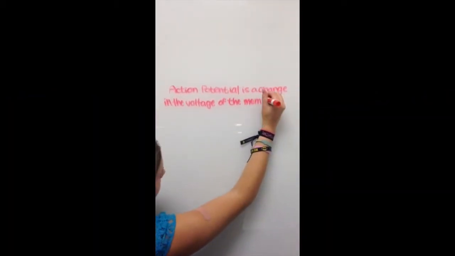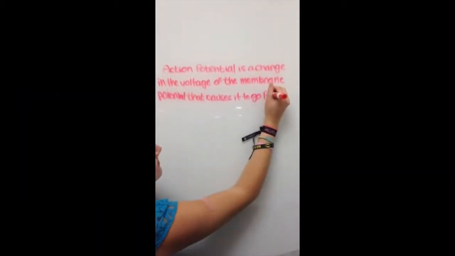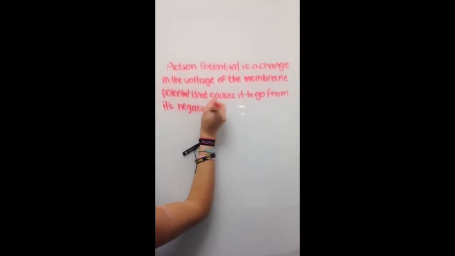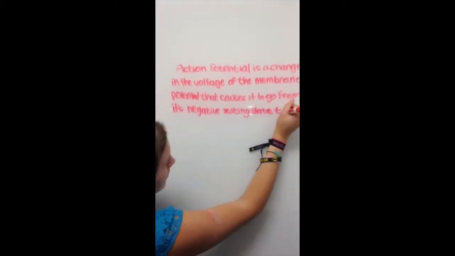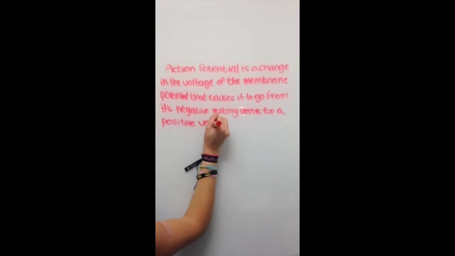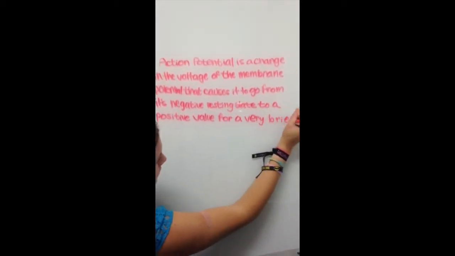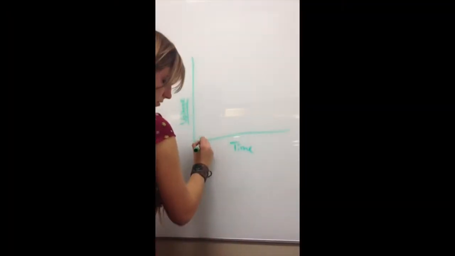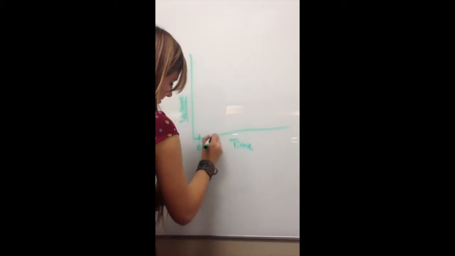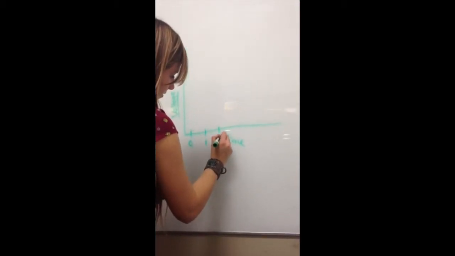Action potential is a change in the voltage of the membrane potential that causes it to go from its negative resting state to a positive value for a very brief time. Excitable cells are cells that can be stimulated to create small electrical currents or signals, such as muscle fibers or neurons.